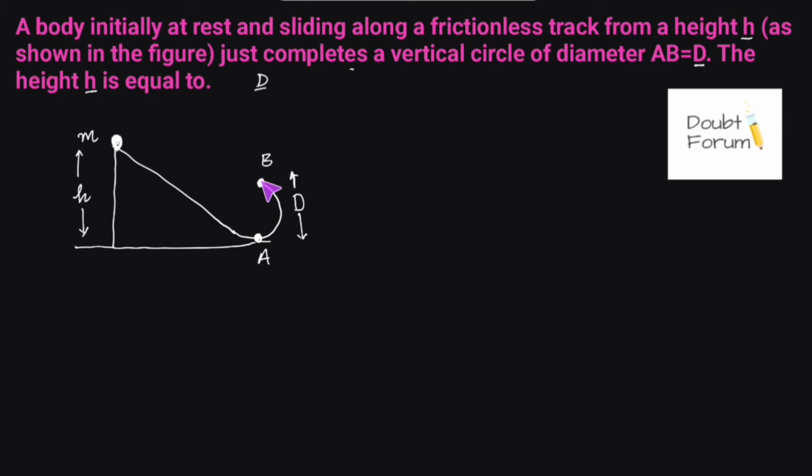and then we don't know where it goes, it may go anywhere. So when it is at point B, which is the highest point, we have to calculate h, the initial height, in terms of the diameter. If you want to solve this question, it will take only 2-3 minutes. You have to use a few concepts: law of conservation of mechanical energy, centripetal force, and that way you can simply make 1 or 2 equations and you can find it out.